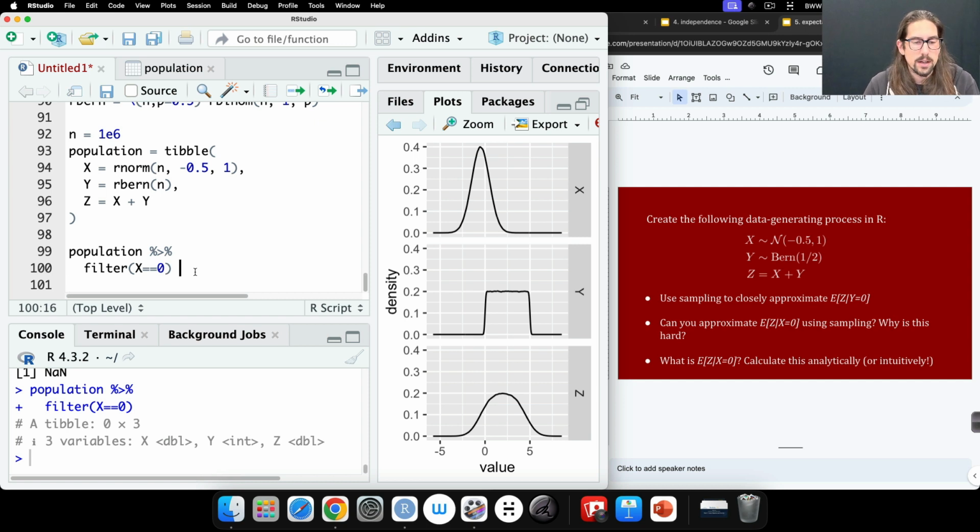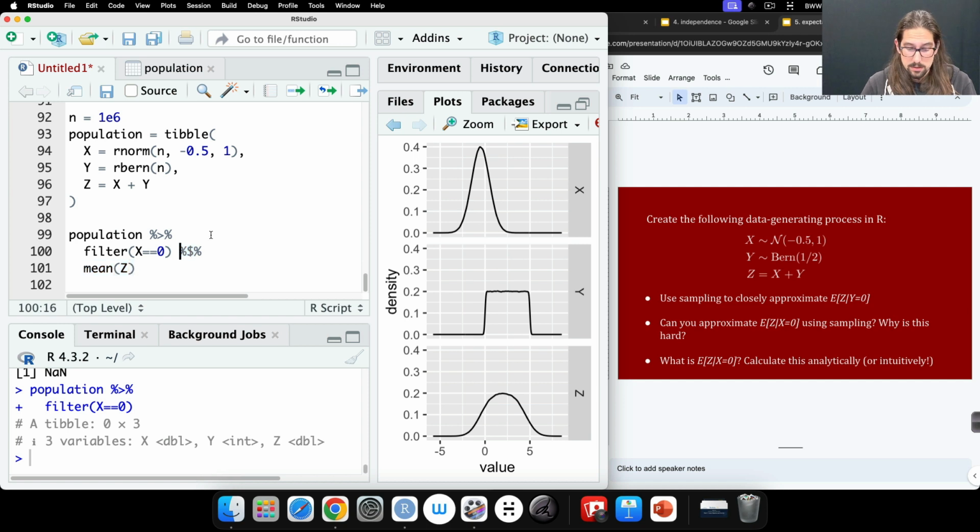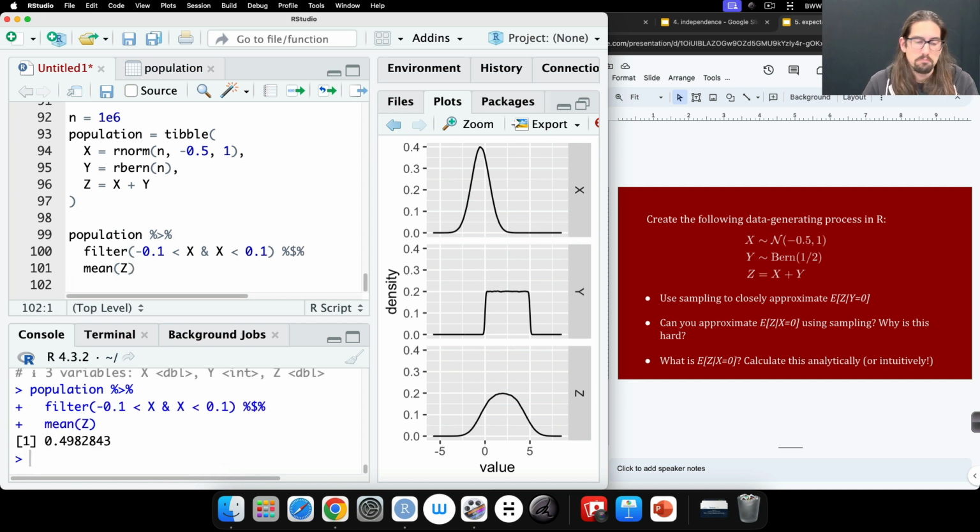So maybe a workaround here would be, instead of filtering to x equals 0, I can try to get x close to 0. So maybe between minus 0.1 and positive 0.1 or something like that. Okay, so that works, but it's kind of awkward.